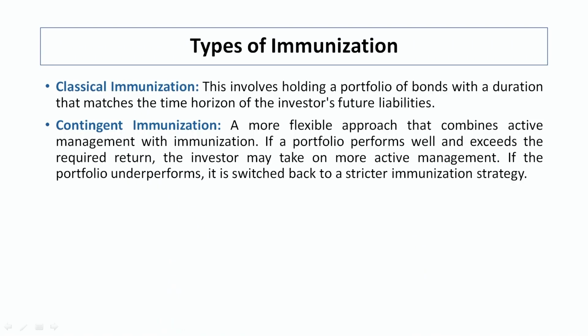What the investor is doing: if the market is giving better returns, he can reinvest easily. But if the market is not performing well, in that situation he may move to the stricter immunization, where he has to reinvest the coupons, and whatever interest he is getting, he is actually mitigating the risky situation out of it. So, these are the typical types of immunization available to a particular bondholder.